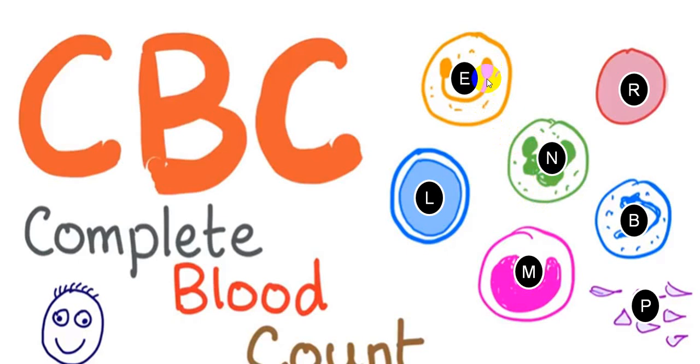Eosinophil will have a bilobed nucleus and acidophilic stain granules, while basophil has a trilobed nucleus with basophilic stain granules. Monocyte will have a kidney shaped nucleus, and it is the biggest cell.